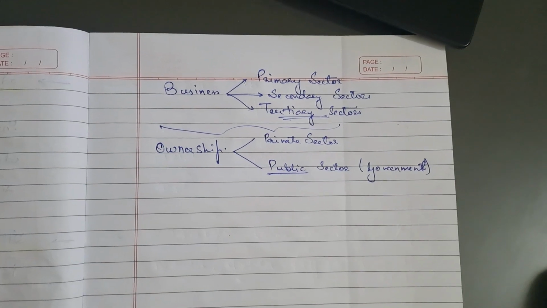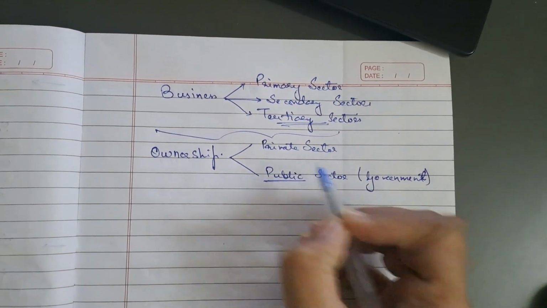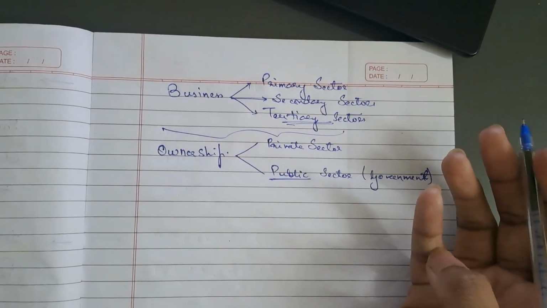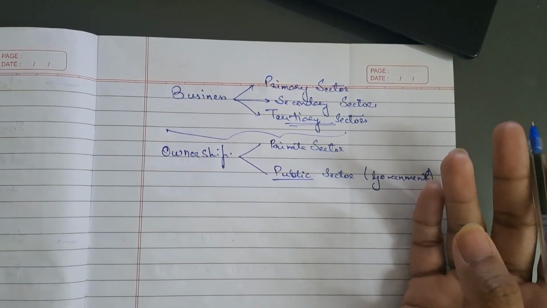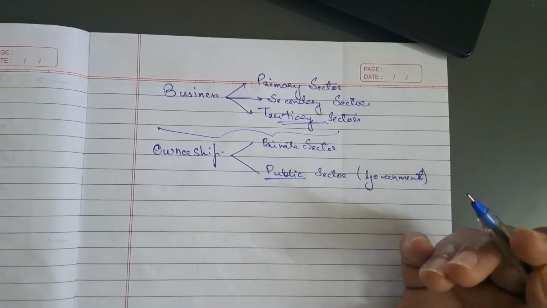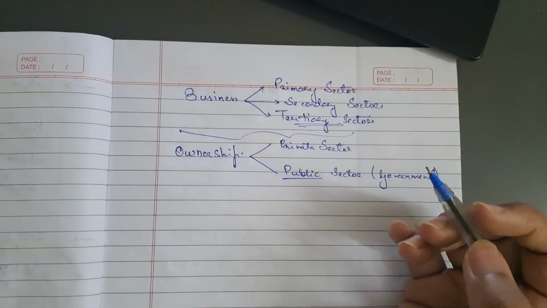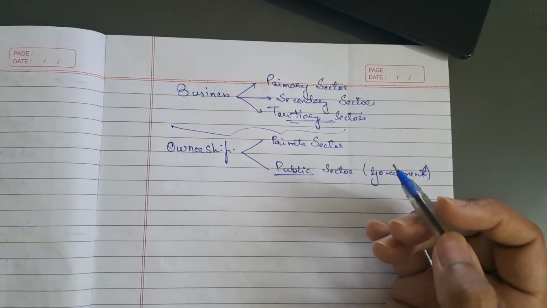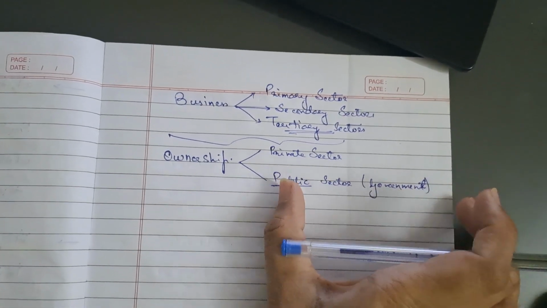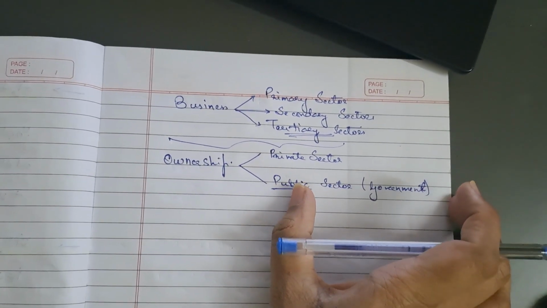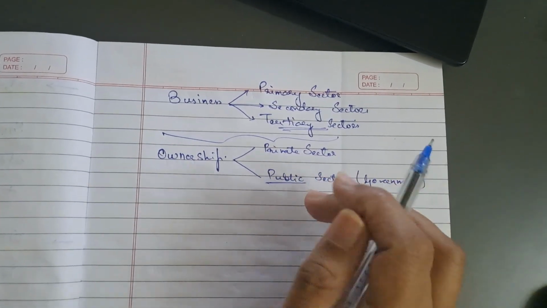You need permission from the governments and from the international government, so that falls under the category of the public sector. And then you have your army, navy, air force, and the construction of roads. All of this falls under the category of the public sector, because the government is the representative of the public, and so they are called public sector businesses.